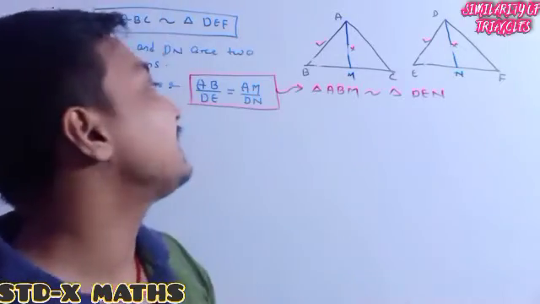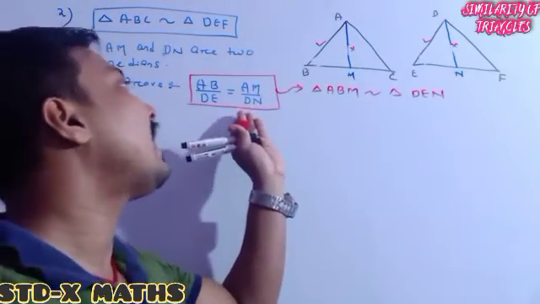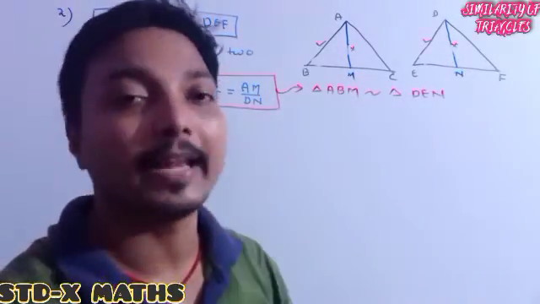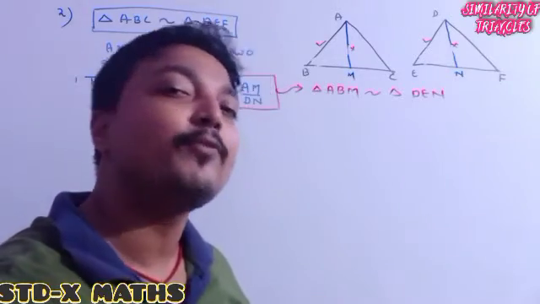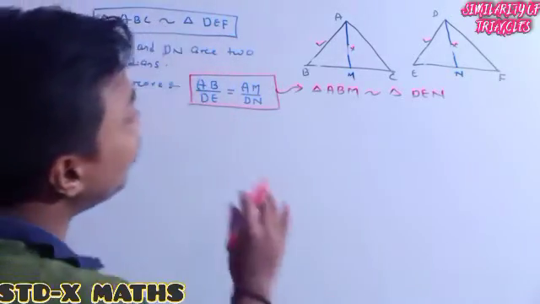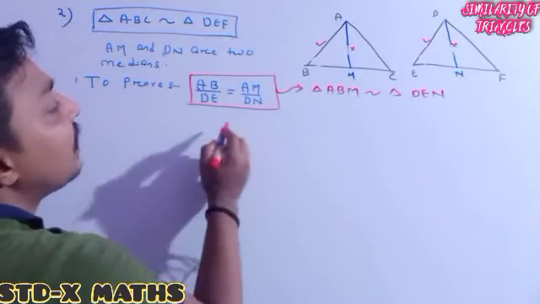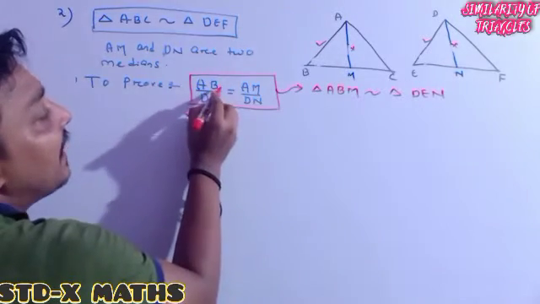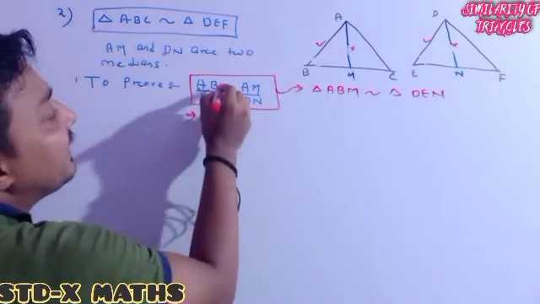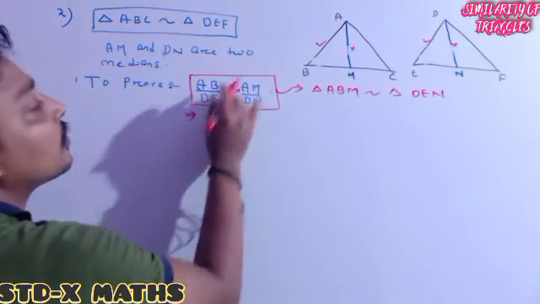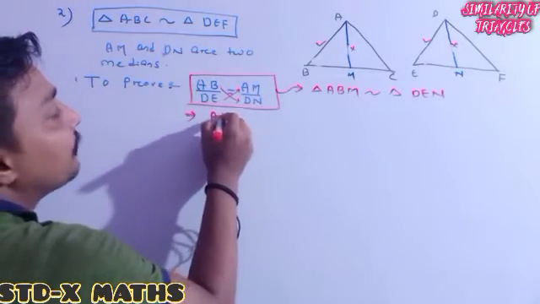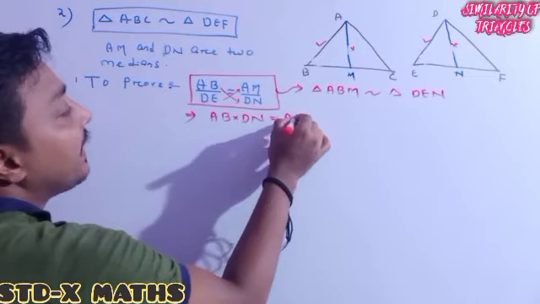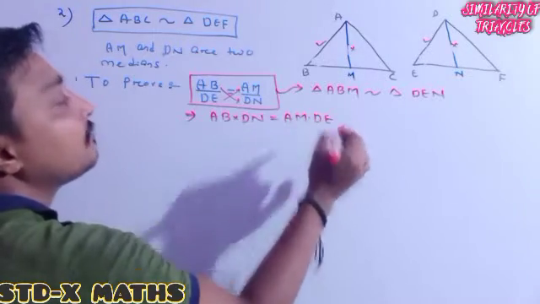The question may be asked this way, or otherwise. You always have to follow the same formula and the same processing steps. One can also ask it another way: writing two equal fractions is the same as cross multiplication, so one can say, prove that AB into DN is equal to AM into DE.